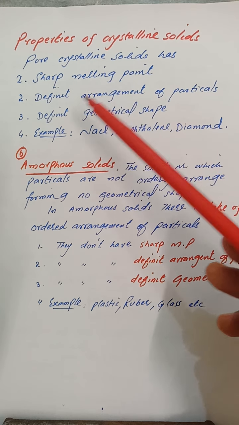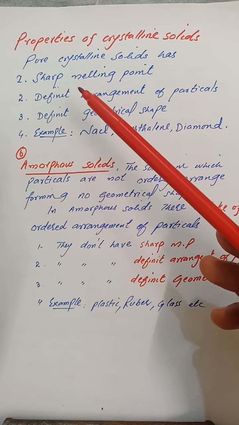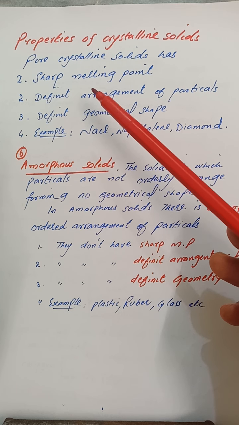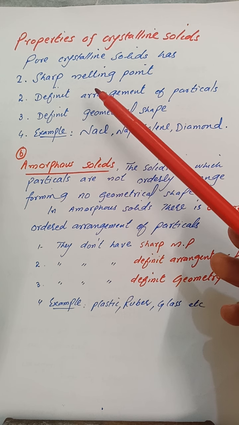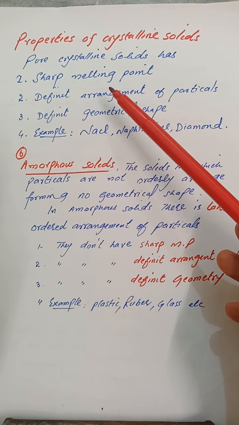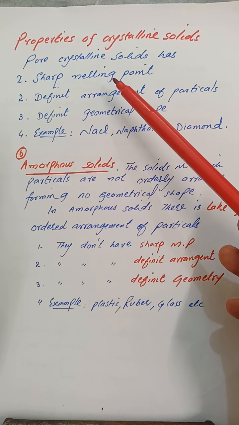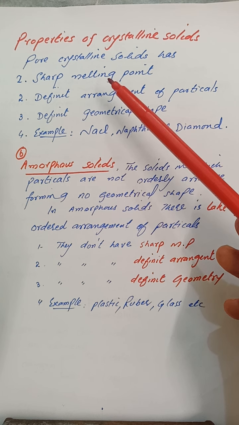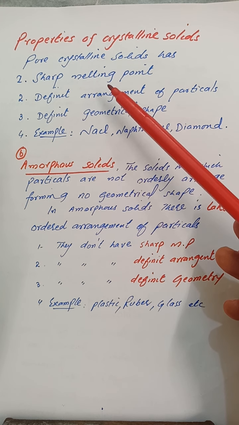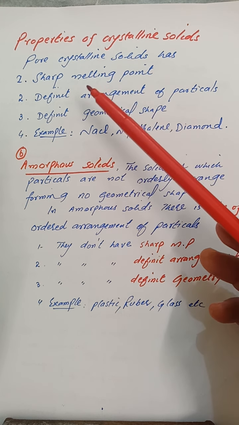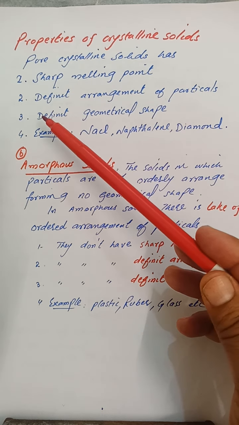It doesn't mean a high melting point. When all the solid melts at a single temperature, then the melting point is said to be a sharp melting point.